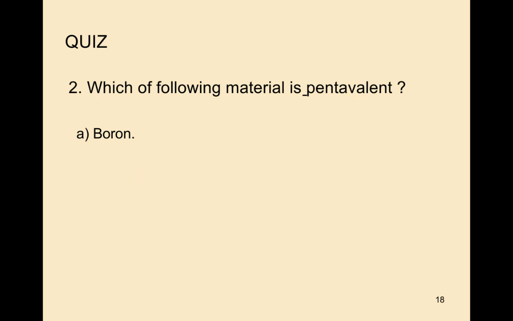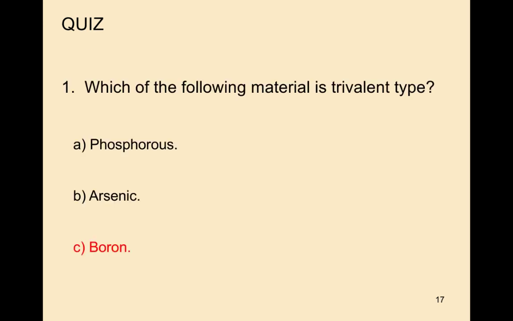Once again we observe the quiz questions. Which of the following material is the trivalent? The options are phosphorus, arsenic, or boron.